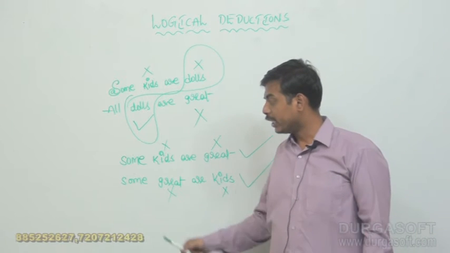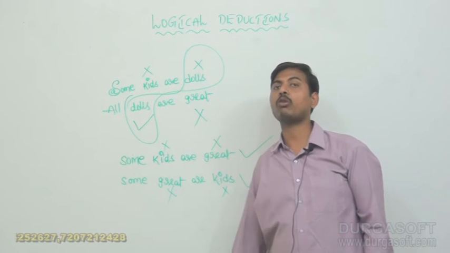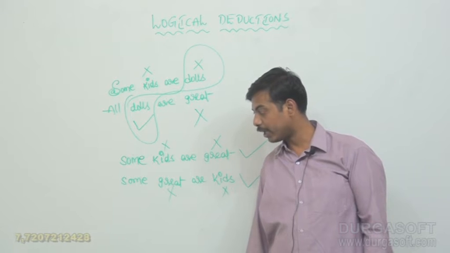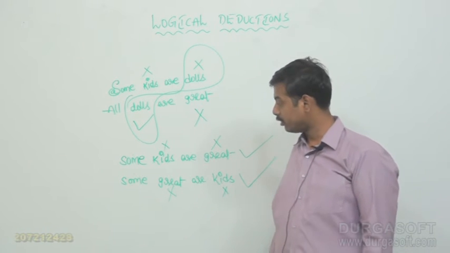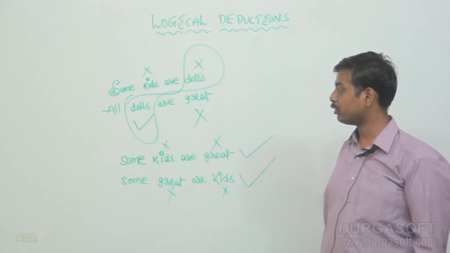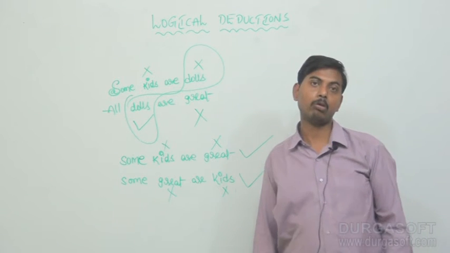Why? Because in a particular affirmative statement, we already know subject and predicate are not distributed. That is the reason we can draw these two conclusions for the given statements. All right?